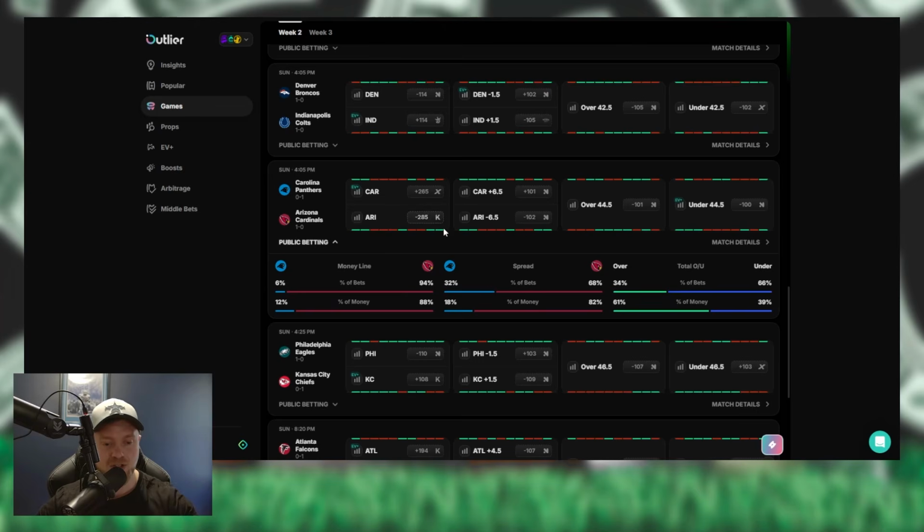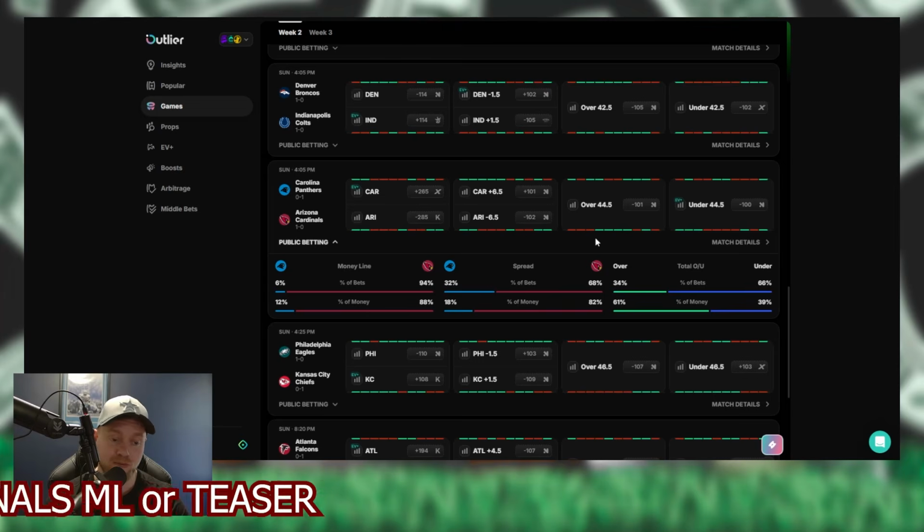Arizona sitting minus 285 favorites, minus 6.5 point spread favorites. Then the over on this game is sitting at 44.5. 88% of the money is on the Cardinals, 82% of the money on the Cardinals covering the spread, and then 61% of the money on the over on the total in this game. I'm running with the Cardinals.